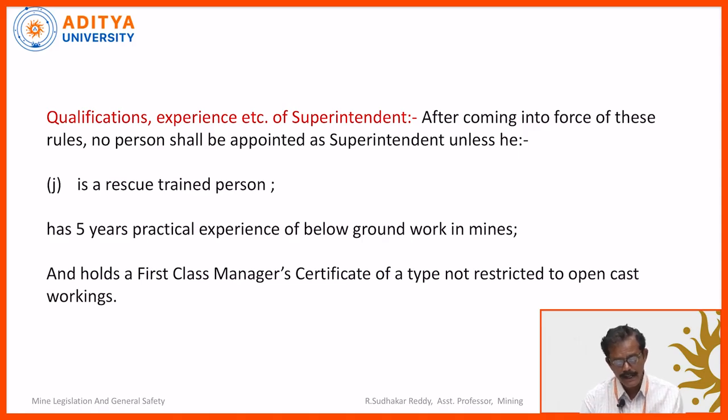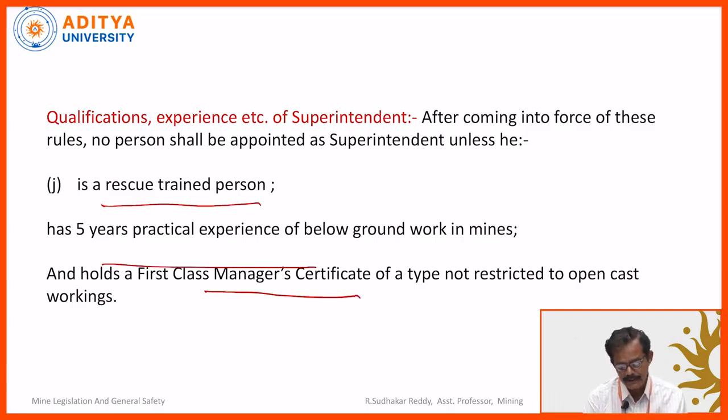And qualification, experience, etc. of the superintendent. So, the superintendent is the head of the rescue station. He should be an RTP, rescue trained person, and he should have a minimum experience of 5 years below ground, not above ground, and he should have an FCC, which is also an unrestricted certificate. So, these are the 3 things required for a superintendent who is in charge of a rescue station. One is RTP, that is rescue trained person, another is 5 years of below ground experience, and there is the first class manager certificate, which is of unrestricted type.